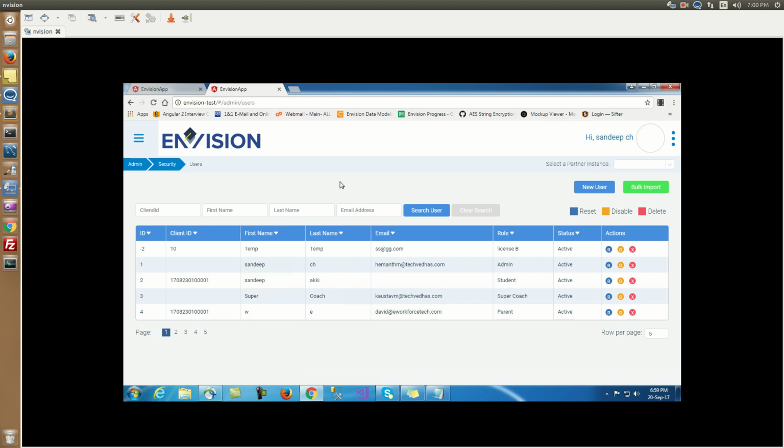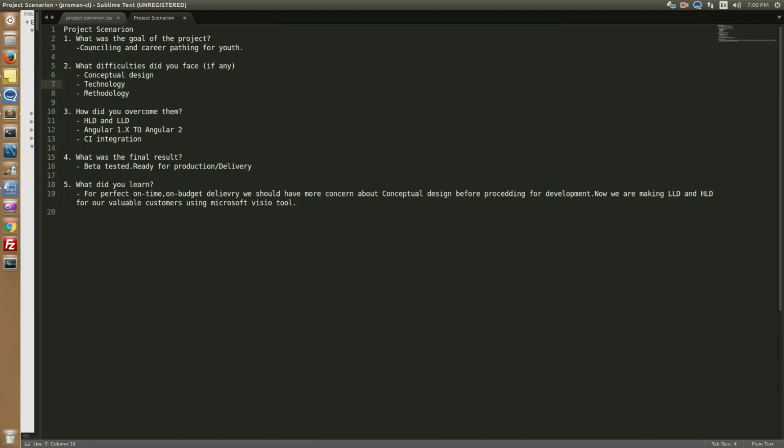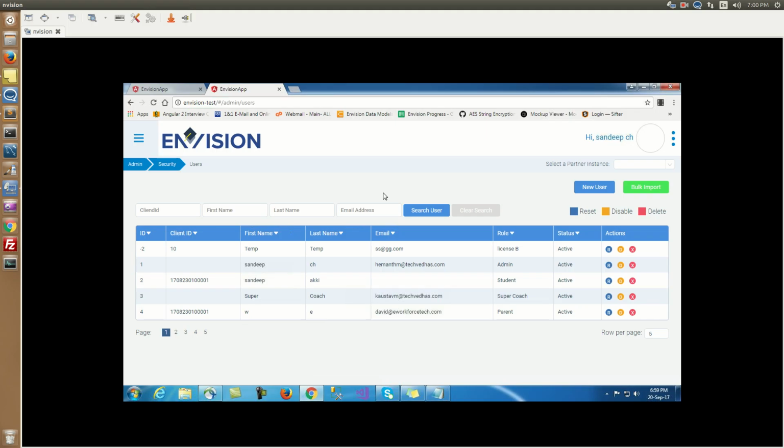So we just moved out of Angular 2 and Angular 4. We faced an optimization issue in the last version, because we were working in Angular 1.x versions. Now the third difficulty is methodology. In the first phase, we made a whole module and delivered it to the client. But when we work this way, we have to do so much rework, because we were pushing ourselves to provide module-wise delivery, and the client says there is some issue in the whole module, so we end up reworking.